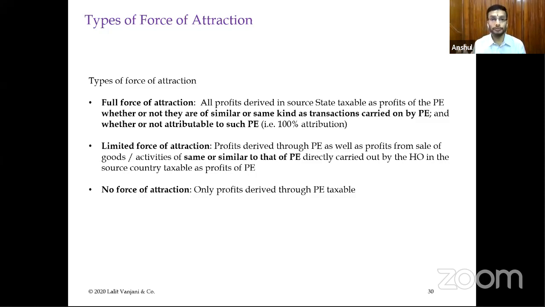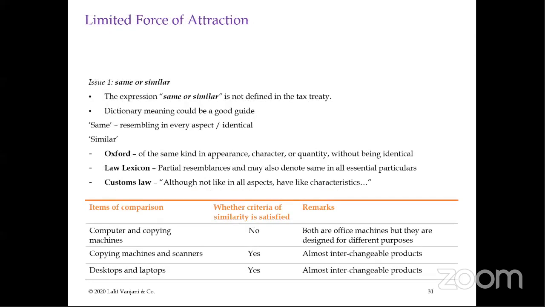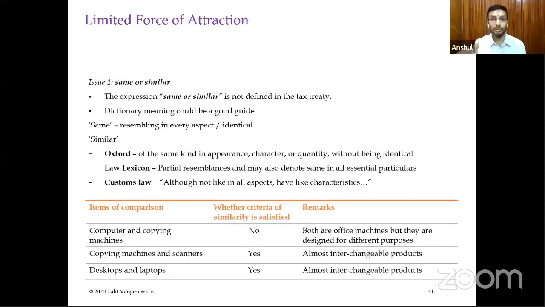There is no doubt. The doubt arises in the limited force of attraction, which says that same or similar kind of goods and merchandise to be sold, or same or similar kind of business activities to be carried on as are being carried on by the permanent establishment. So we'll discuss limited force of attraction in more detail. So first issue is obviously what is same or similar. Same or similar is not defined in the treaty. So how should we go about it? We should go with the general laws of interpretation, you go by the general meaning or by the dictionary or ordinary meaning of that particular term.